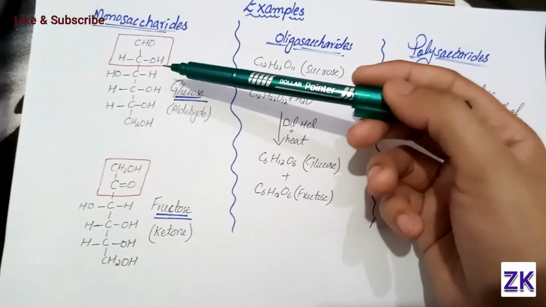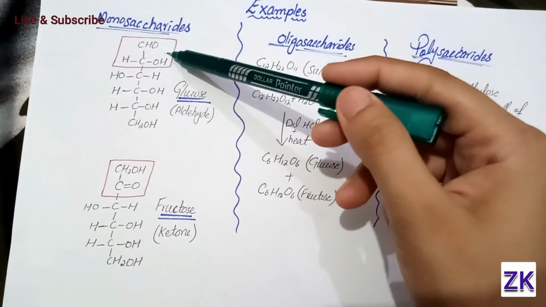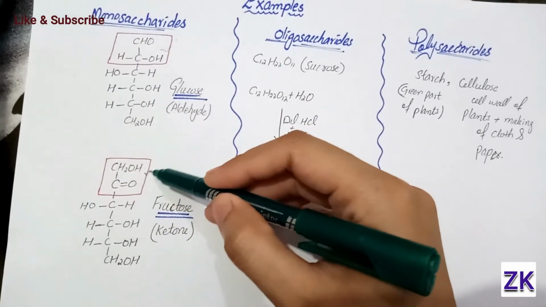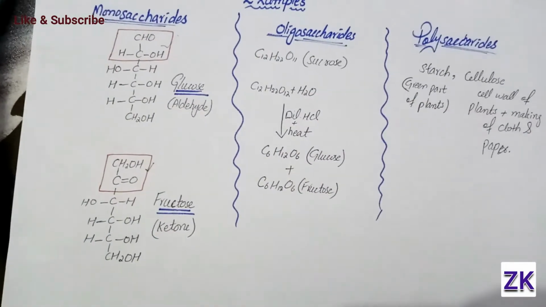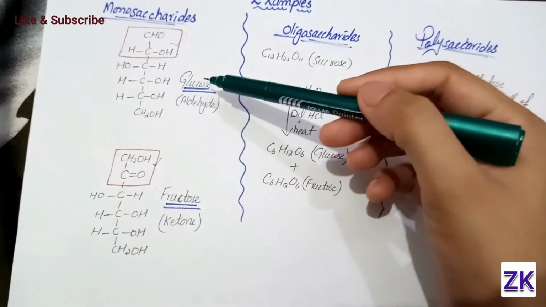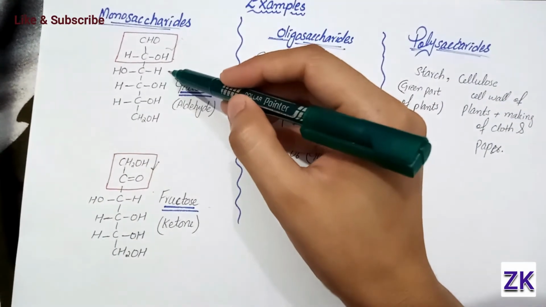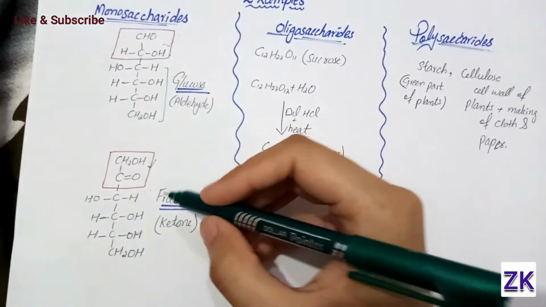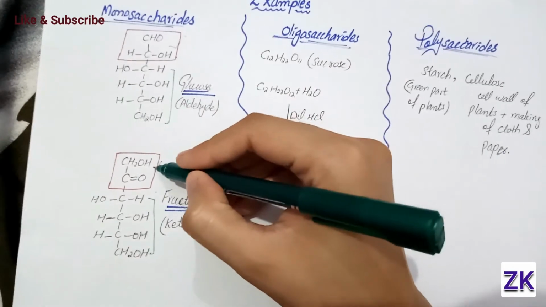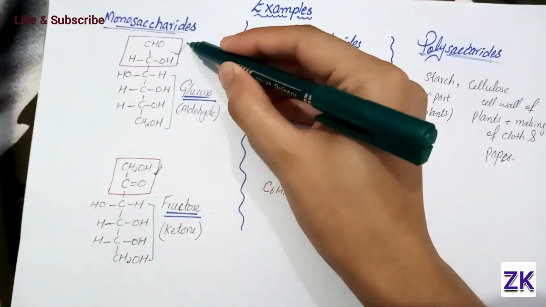The basic difference between these two monosaccharides is that here is the aldehyde group and here is the ketonic group. Due to the different functional group, they are classified as glucose and fructose. The rest of the structure is the same.